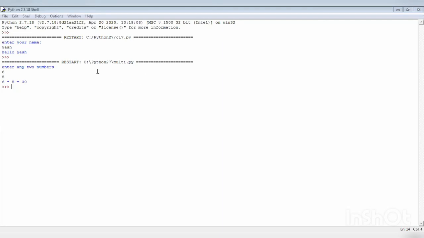So please practice these two programs. You can note them down. You can practice on your system also. And let me know if any confusion is there through the comment box.